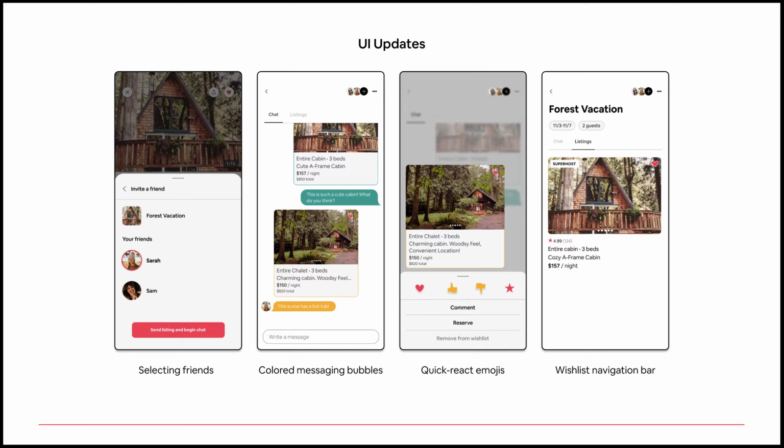I included 4 major UI updates within this wishlist function. There is a visual change when selecting friends, so users are confident with who they send their wishlist to. Messaging bubbles pull colors from Airbnb's existing brand colors. Quick React emojis are in the same style as existing icons. And an added visual navigation bar helps users differentiate between the wishlist pages.